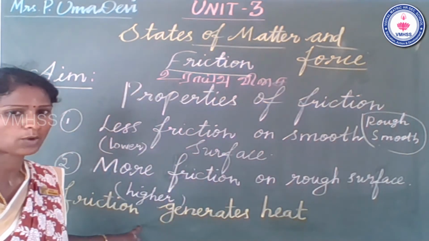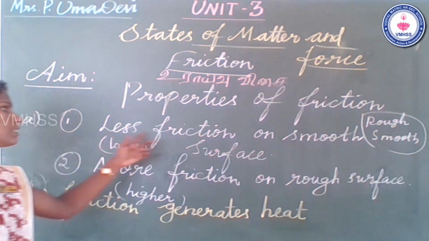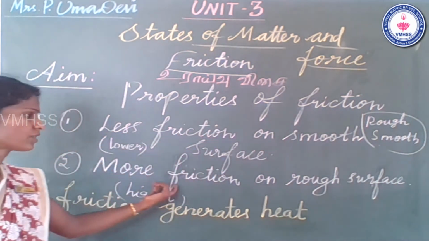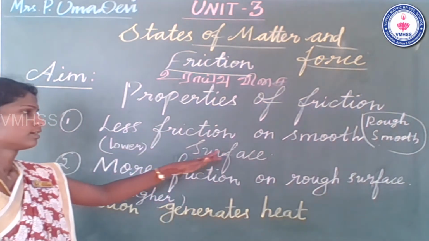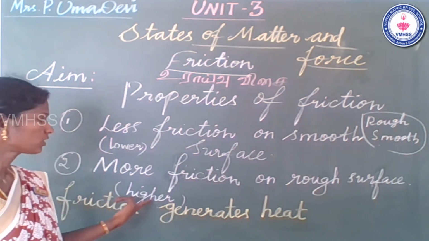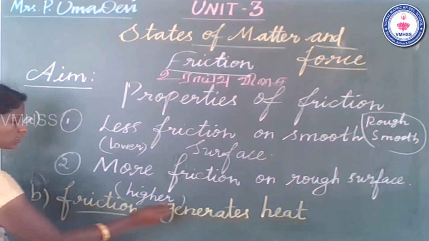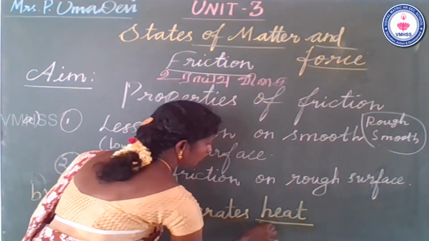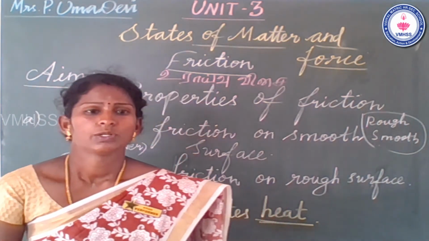That was the second property, students. Okay, listen. First property: lower friction on smooth surface and higher friction on rough surface. Second property: friction generates heat. You already know the activity.